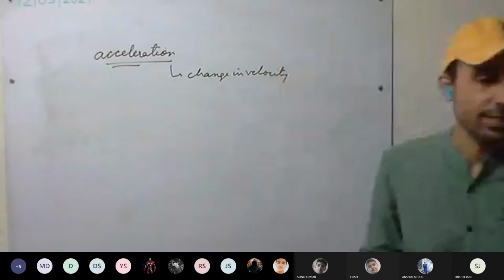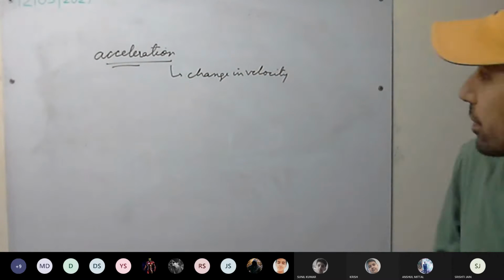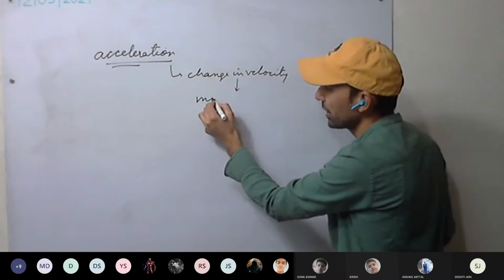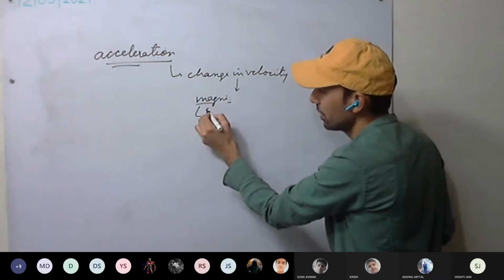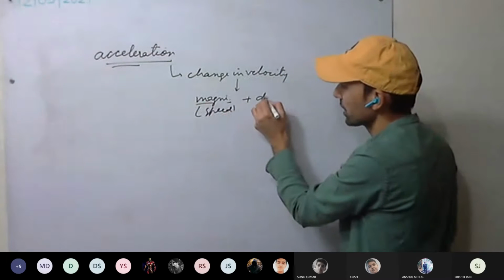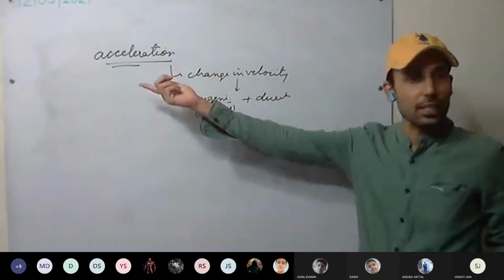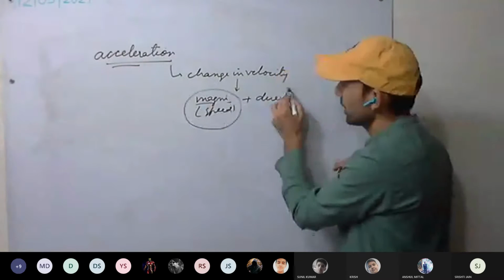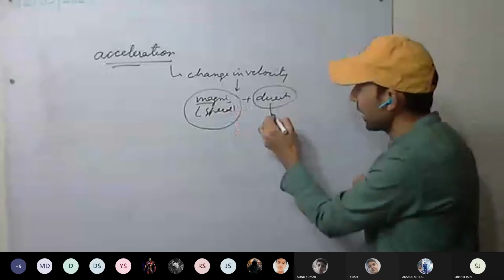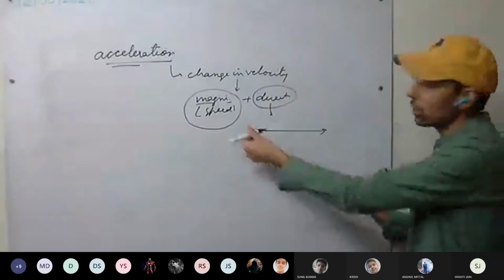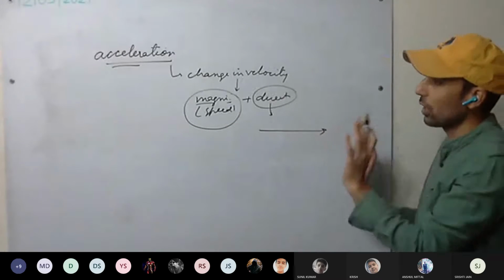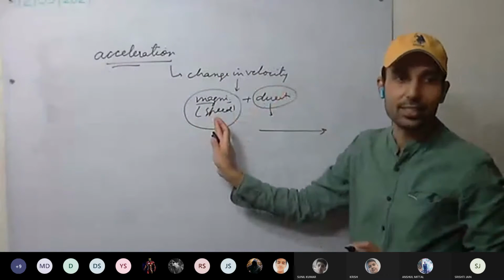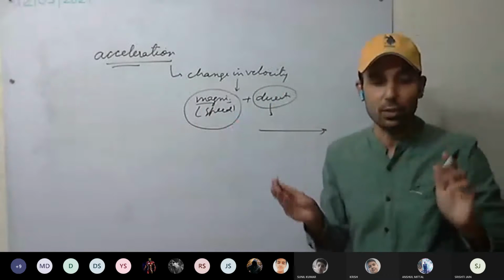Yes or no? When there is change in velocity. Yes. Okay. Change in velocity can take place either when the magnitude changes, that is speed changes, or direction changes. Then there will be acceleration. But our chapter will be limited to only magnitude change. That is, when we are discussing acceleration, direction remains the same. If it is moving in this direction, the body will keep on moving in this direction. So our acceleration will be limited to only change in speed. Direction will remain the same.